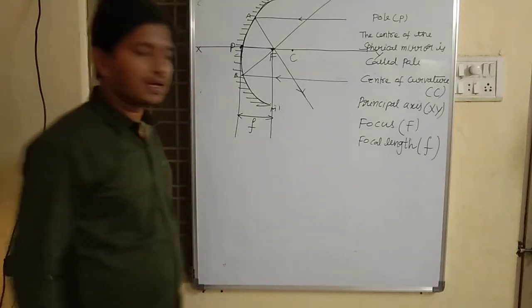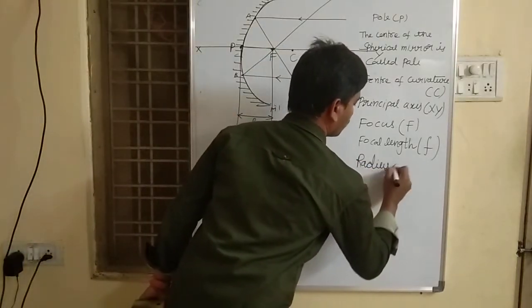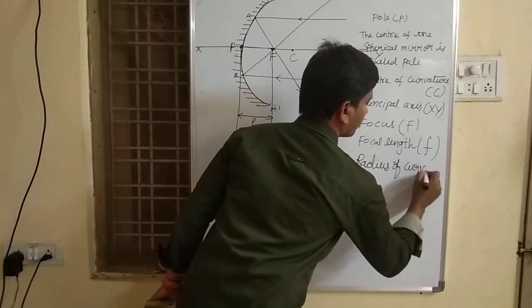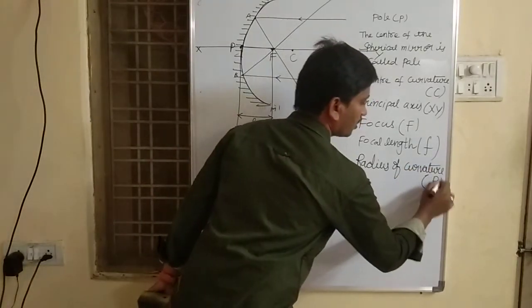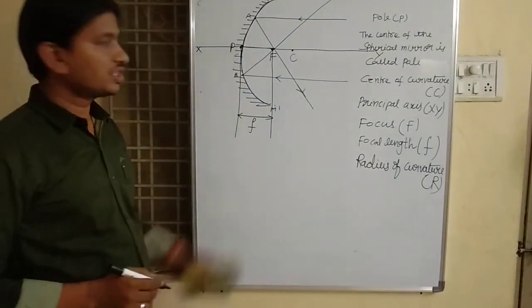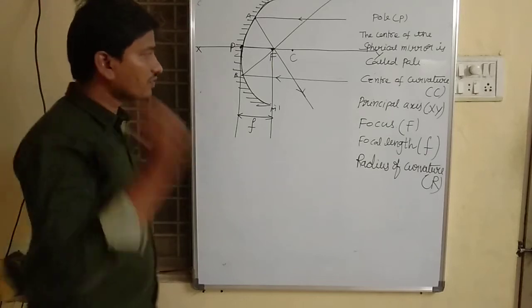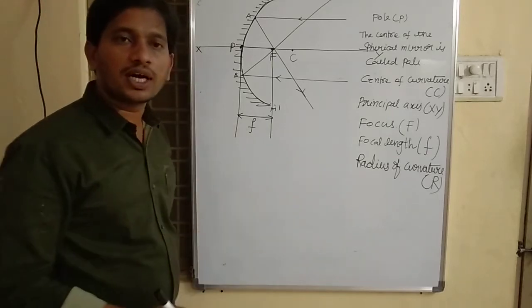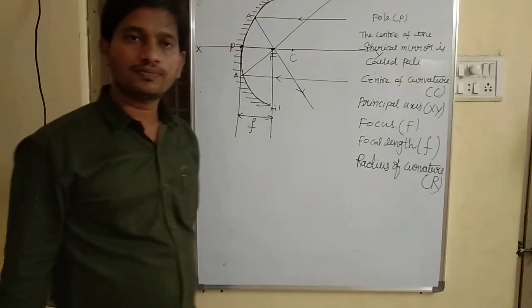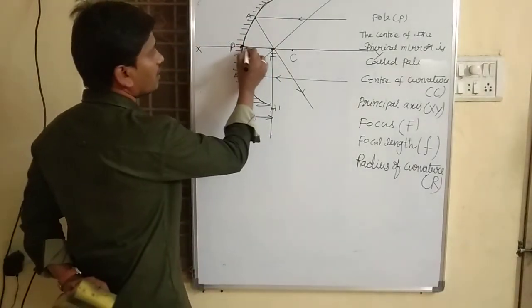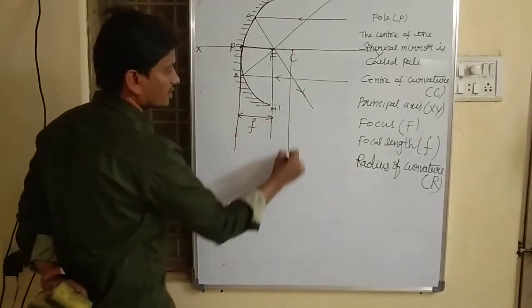Now, what do you mean by radius of curvature? It is represented with letter R. Radius of curvature is the distance between pole and center of curvature.